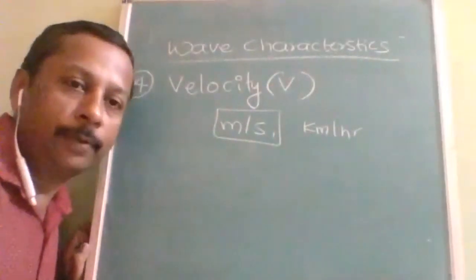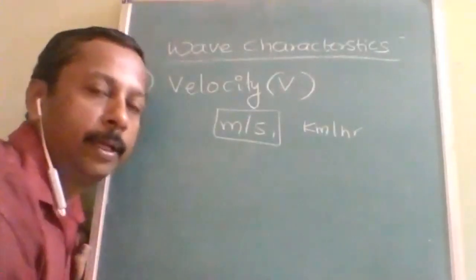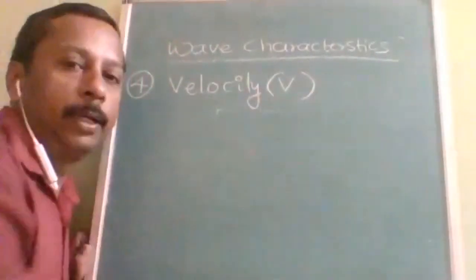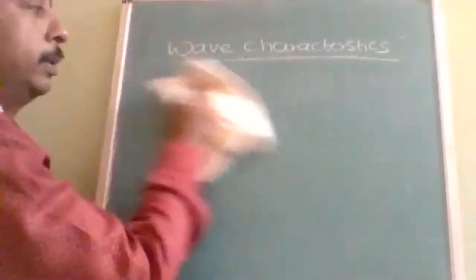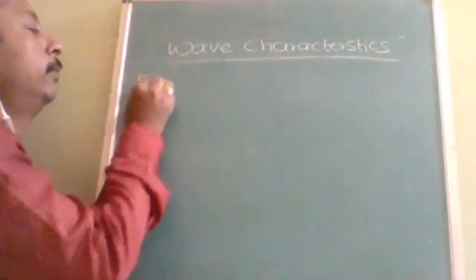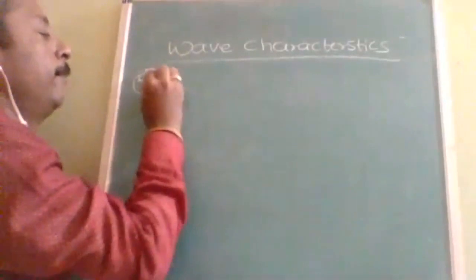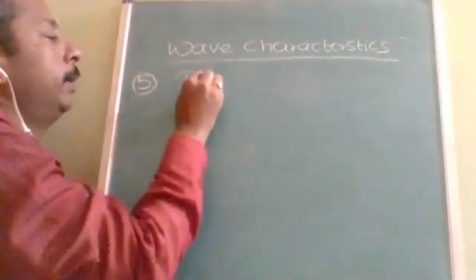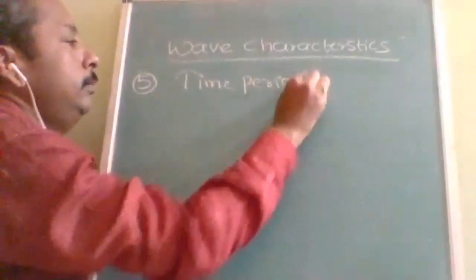There is no problem with the size and comparison. Comfortably we can calculate in meter per second. Velocity of waves we can calculate in meter per second. So, up to the fourth part now I think everybody understood. Then the fifth one, what is the fifth characteristic which we have to study?